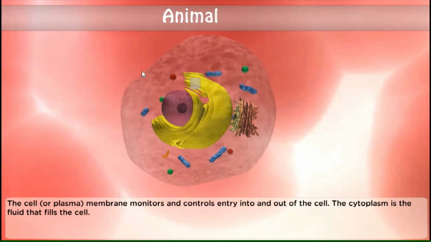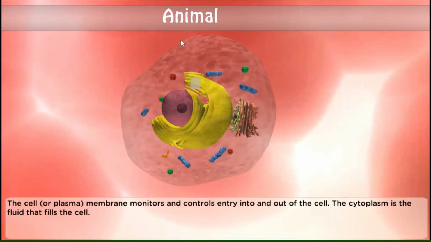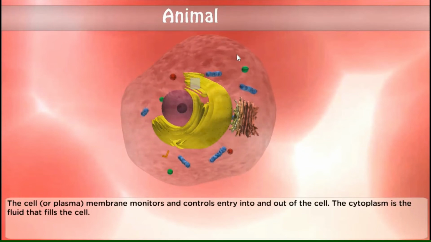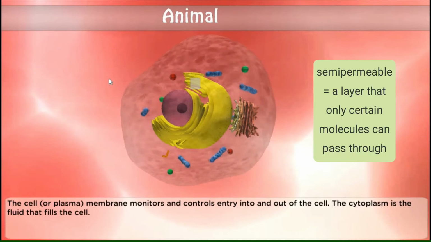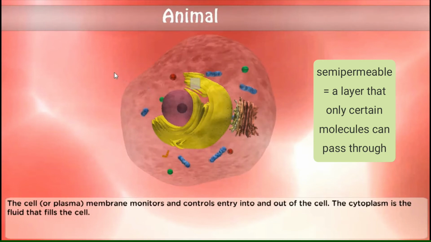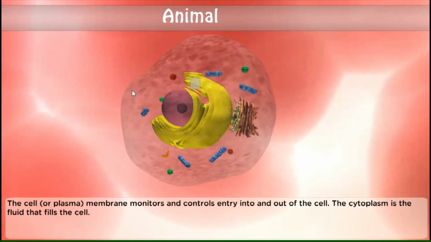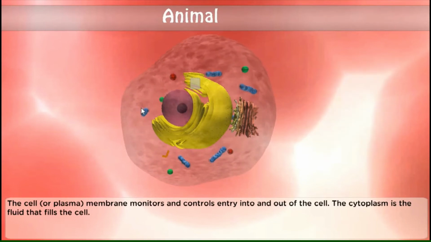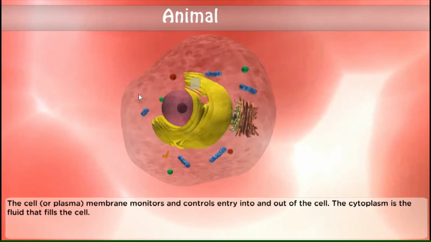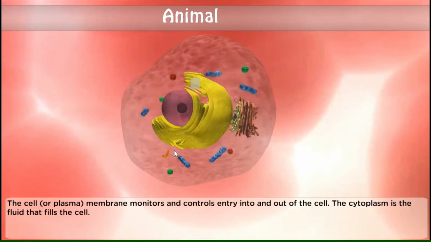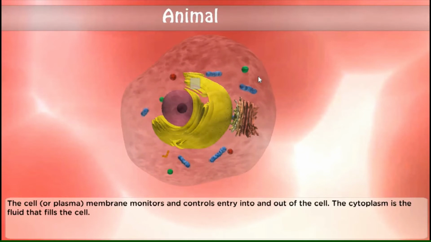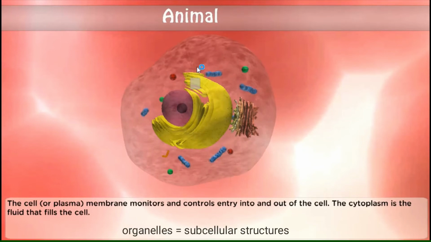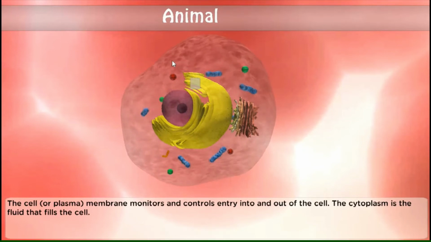The cell or plasma membrane monitors and controls entry into and out of the cell. It is semi-permeable, meaning pwedeng pumasok at lumabas yung substances. Okay, for example, bacteria, pwede siya makapasok dyan. And then, cytoplasm is the fluid that fills the cell. In the cytoplasm, doon nakalagay yung mga organelles. If you're going to look closely, gumagalaw yung cytoplasm.